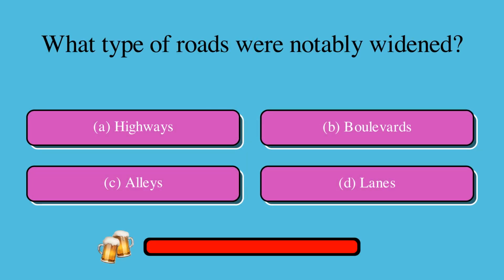What type of roads were notably widened? Is it A. highways, B. boulevards, C. alleys, or D. lanes? The correct answer is B. boulevards.